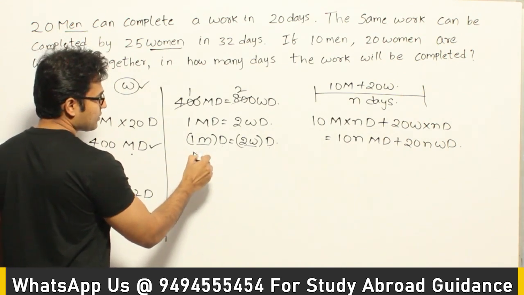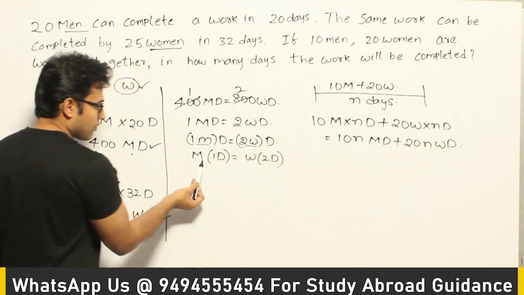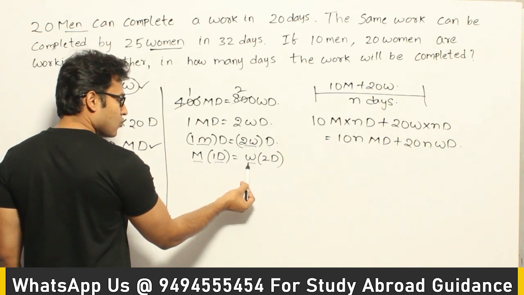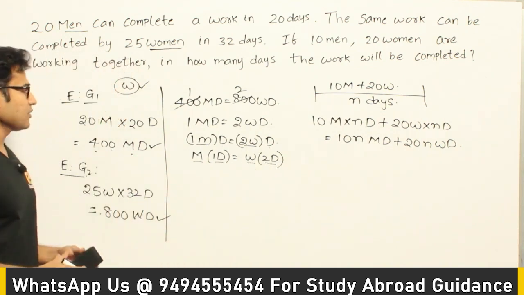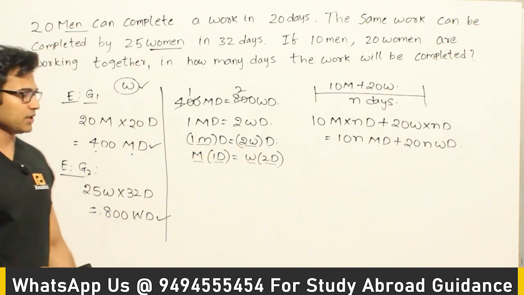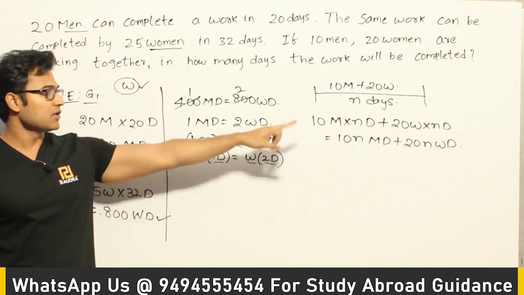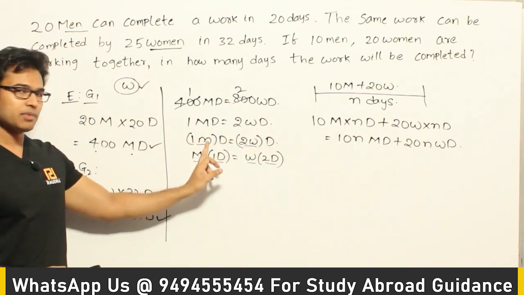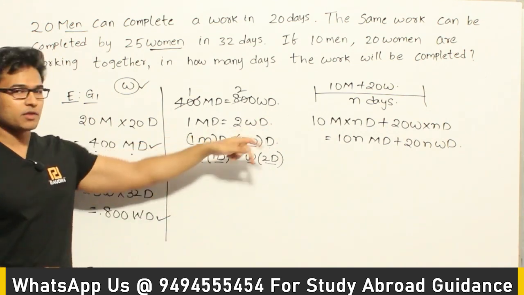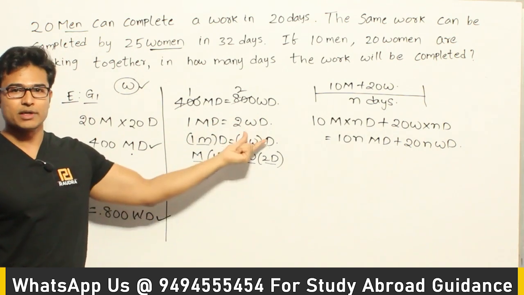The other way of writing it is, whatever work is done by a man in a day can be done by a woman in 2 days, right? So you can understand that a man is twice as efficient as a woman. Got it? Therefore you can replace 1 woman by 2 men in that equation, isn't it? You can replace one man by 2 women in that equation, or 2 women by 1 man. Otherwise you can directly go and replace man days and women days. Anyway you can do it.